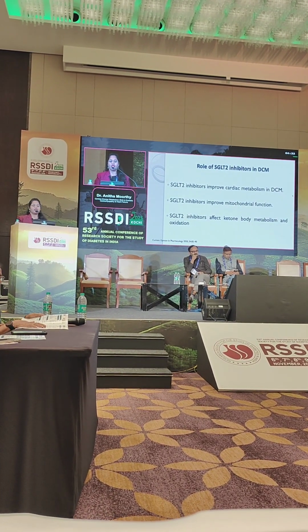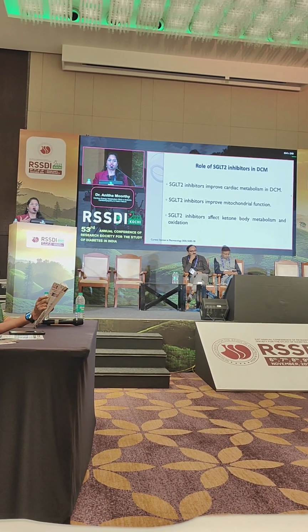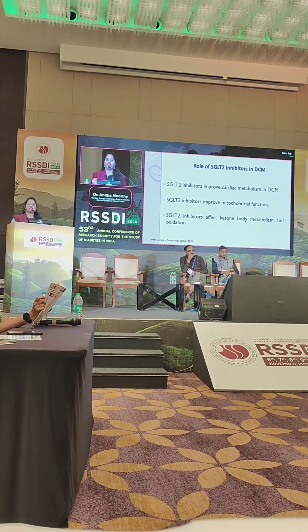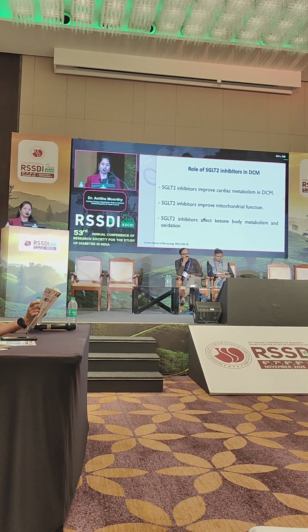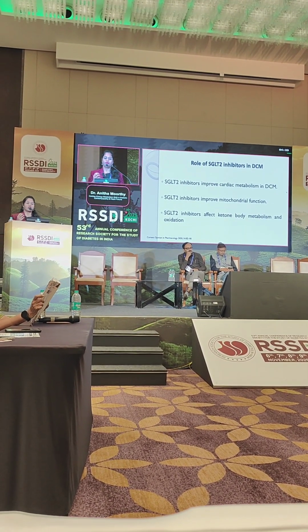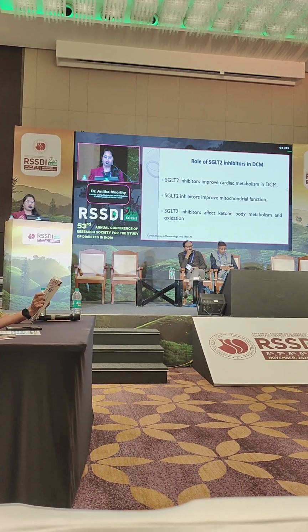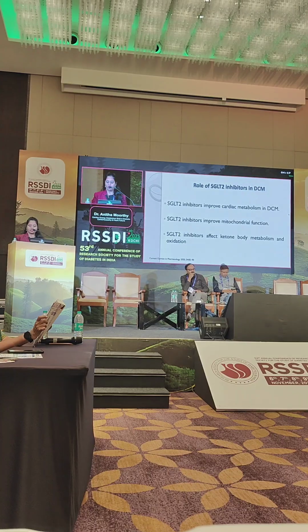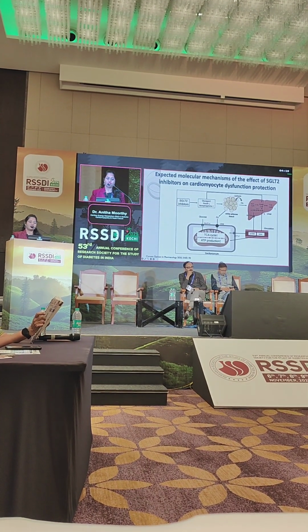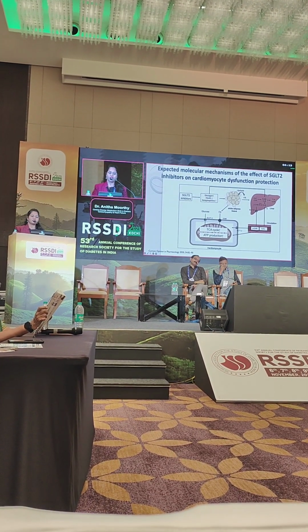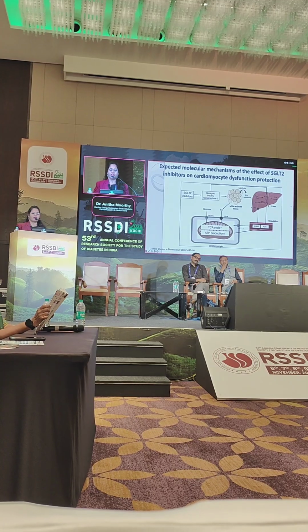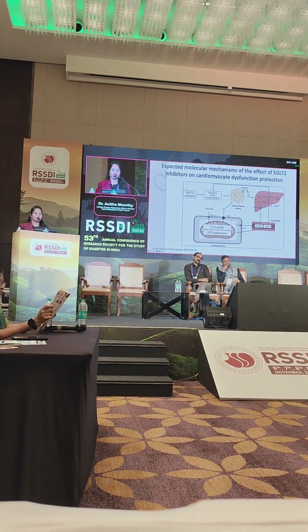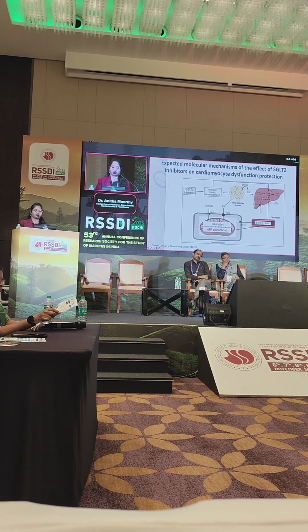So, the role of SGLT2 inhibitors in diabetic cardiomyopathy, how it will help to prevent the progression of heart failure. If you see, the SGLT2 inhibitors improve the cardiac metabolism in DCM and will improve the mitochondrial function. It will inhibit the ketone body metabolism and oxidation. Here you see the expected molecular level mechanism of the effect of the SGLT2 inhibitors on cardiomyocyte dysfunction.